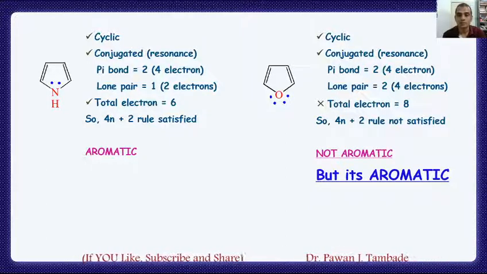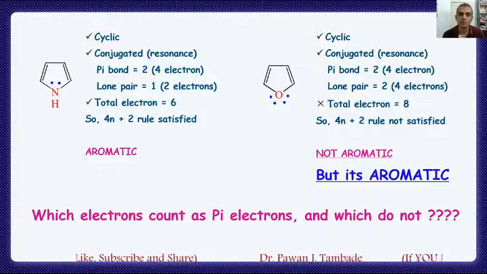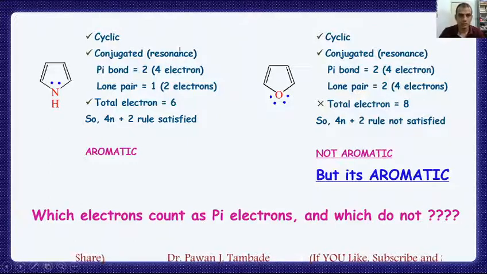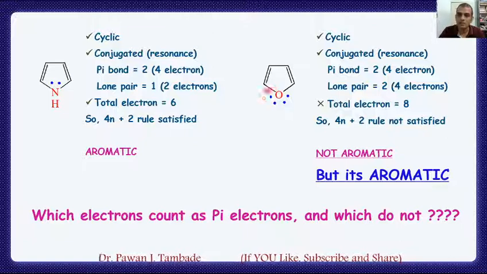Now the question comes, for aromaticity, which electrons are to be counted and which electrons are not supposed to be counted? Because if you look at these two examples, nitrogen contains 1 lone pair of electrons here, and in this case oxygen contains 2 lone pairs of electrons.